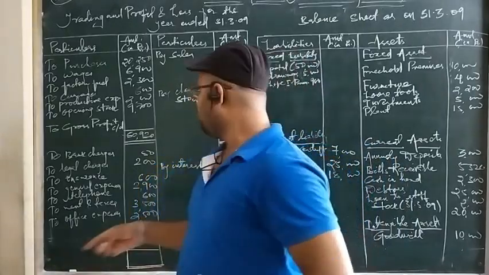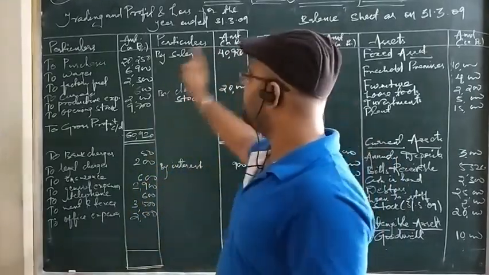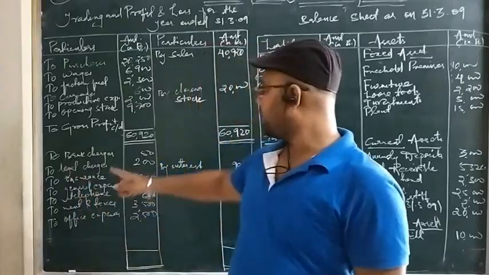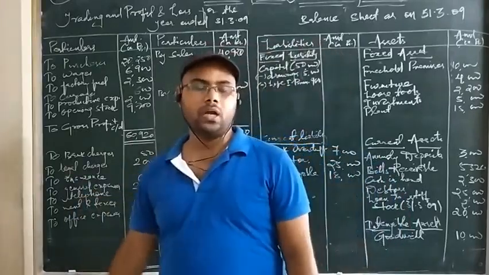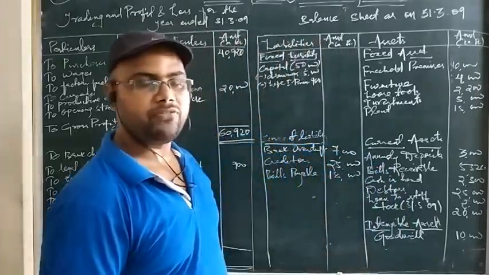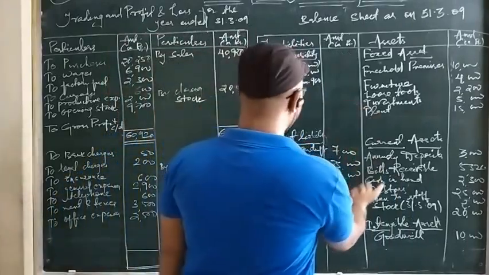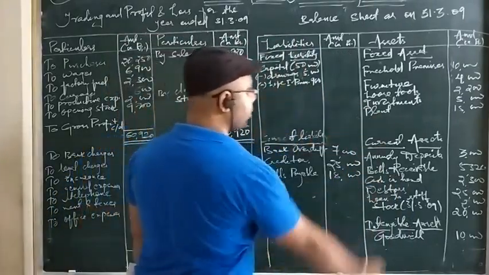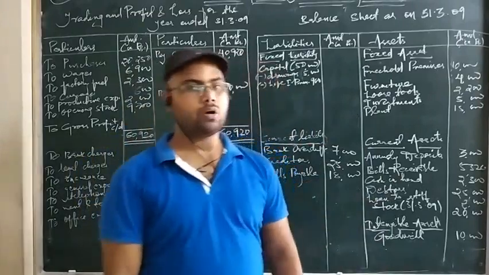Okay students, so we have posted all the items in the trading account which are of direct nature, in the profit and loss account which are of indirect nature, and we have also posted the different types of assets and liabilities in the balance sheet by making a proper categorization. So now moving on to our calculation.